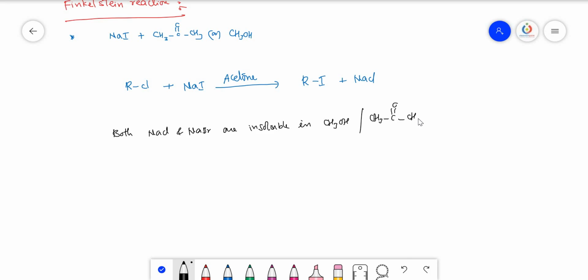Since they are insoluble, how can they react with the alkyl halide that is available in the liquid? One is in the solid state, one is in the liquid state, means that particular reaction is generally not possible. So hence we don't use NaCl and NaBr as the reagents in this Finkelstein reaction. We use only sodium iodide.